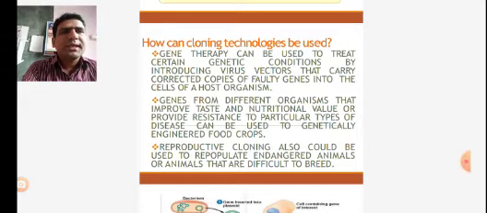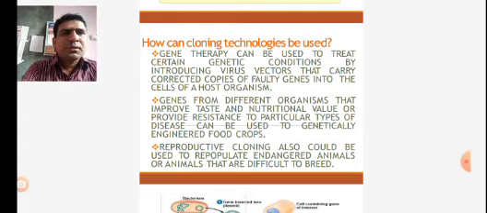So when these gene cloning technologies are being used, this is helpful, and we can use that particular gene technology to increase the nutritional value and resistance against particular types of diseases. Genetically engineered or genetically modified food crops can improve the quality as well as quantity of the food crops.